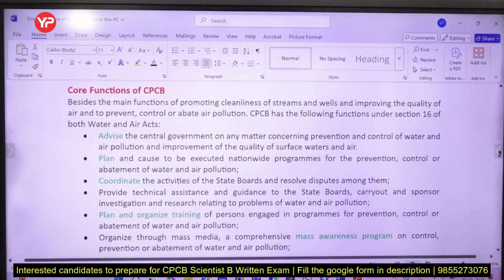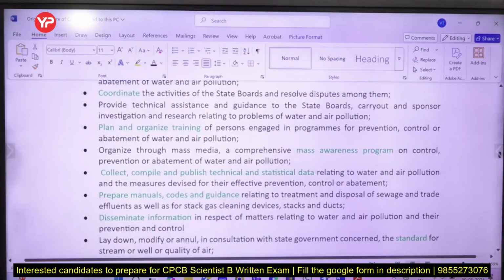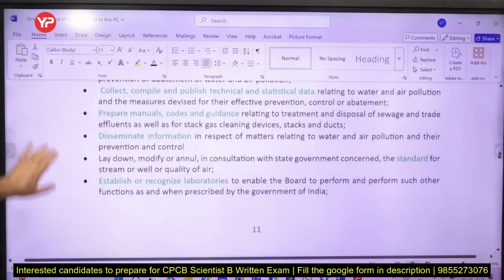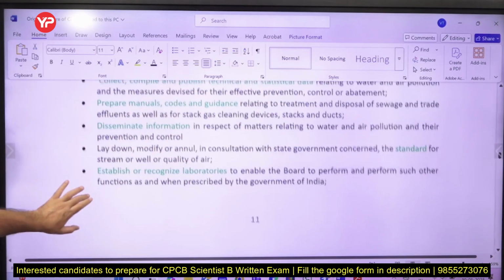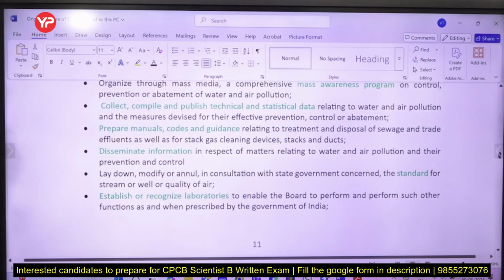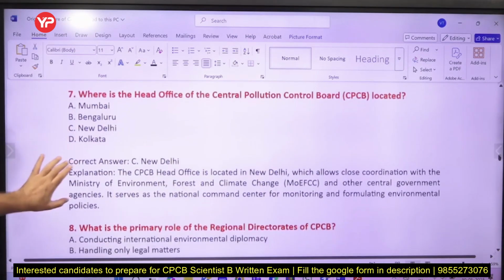What are the function of CPCB, friends? Advisory function, planning, coordination, providing the technical assistance and guidance. So research, to carry research, plan and organize the training of the people, mass awareness programs, publish the technical and statistical data, prepare the manuals, codes and guidance, disseminate the information, establish and recognize the laboratories. So these functions which are mentioned are very important, because exam mein direct question will pop up from there.